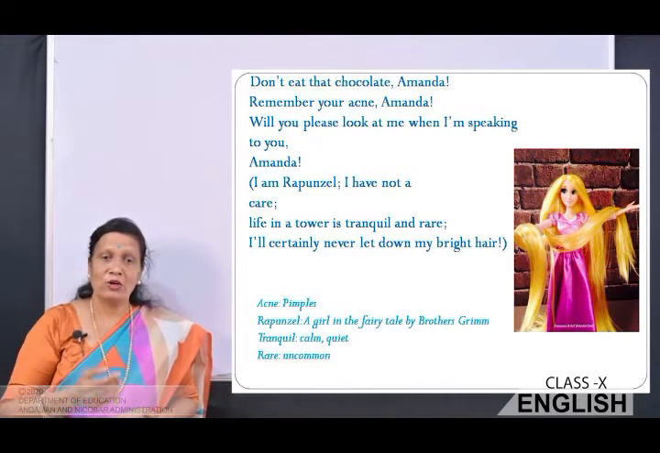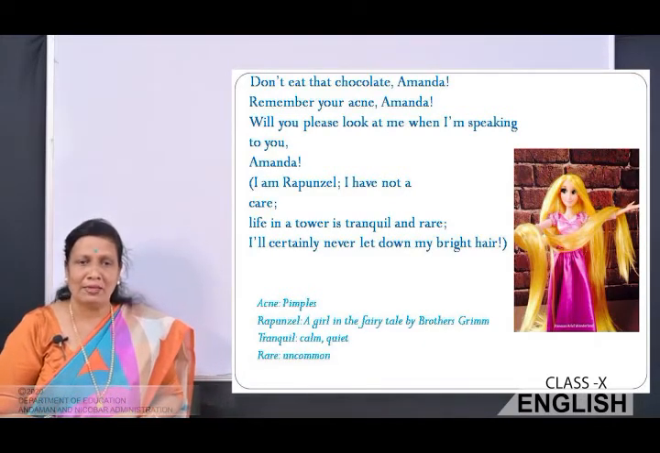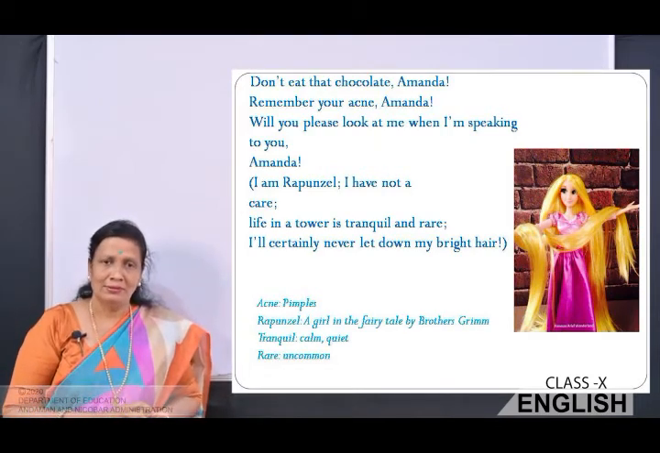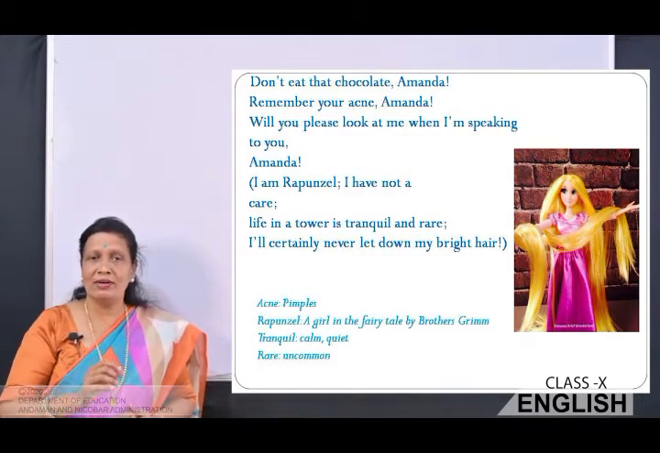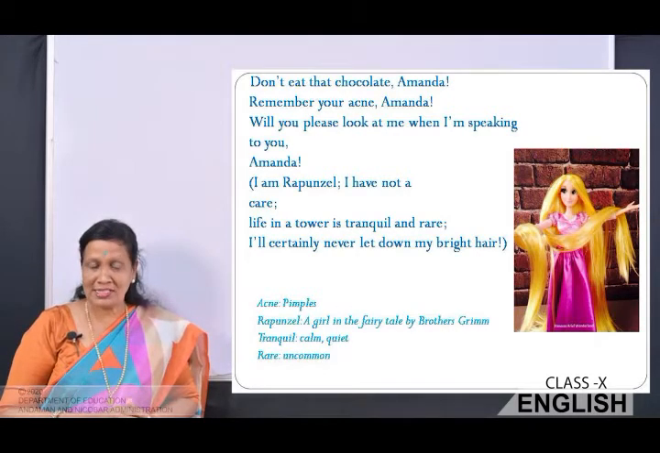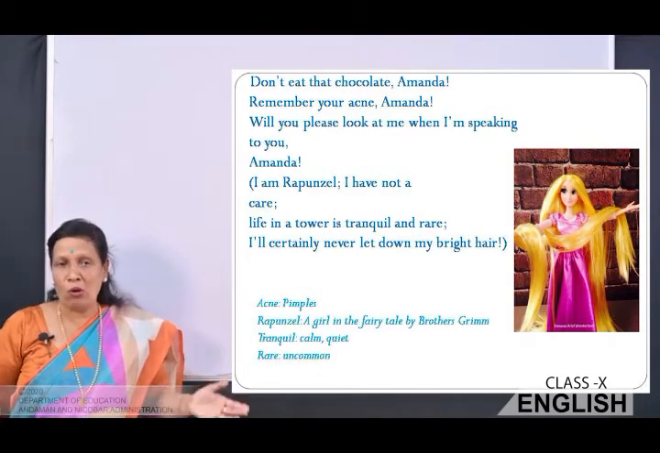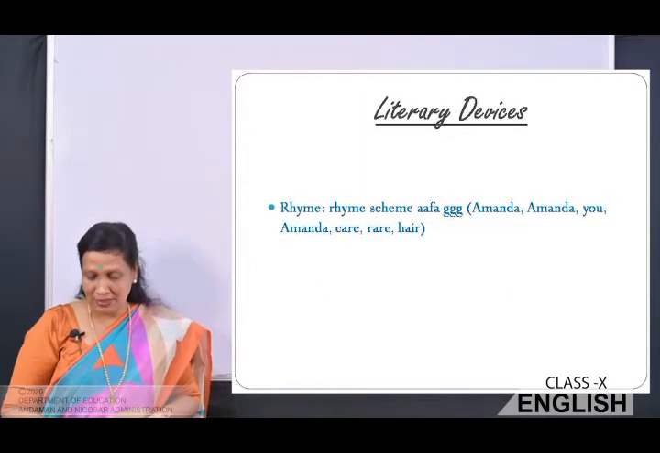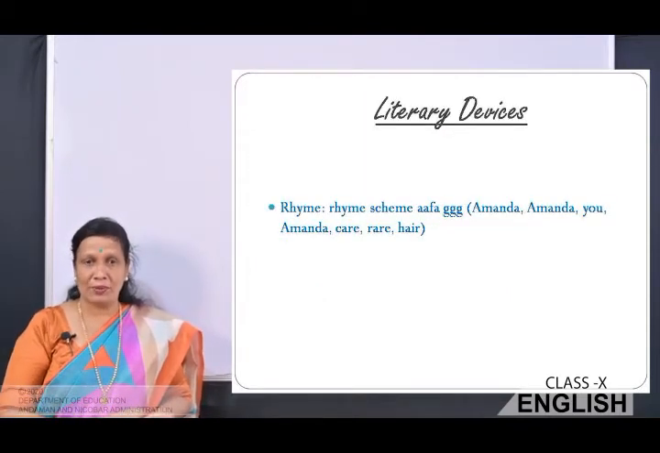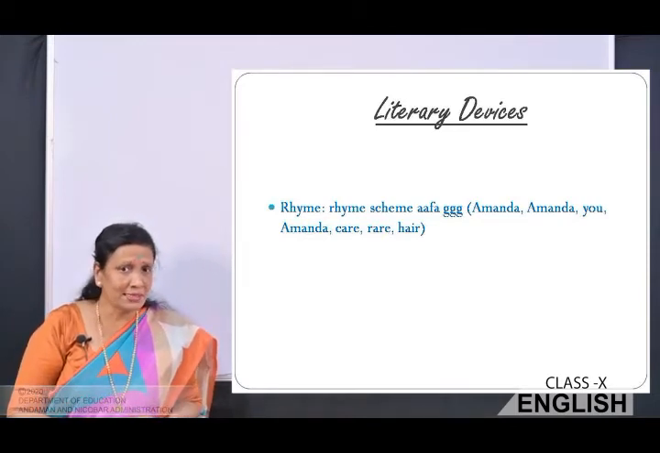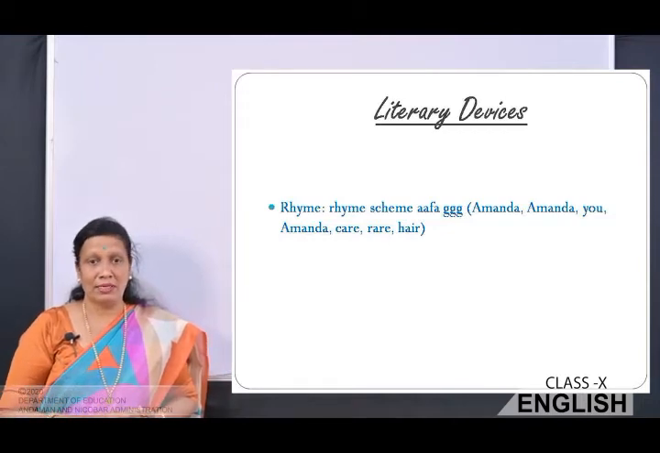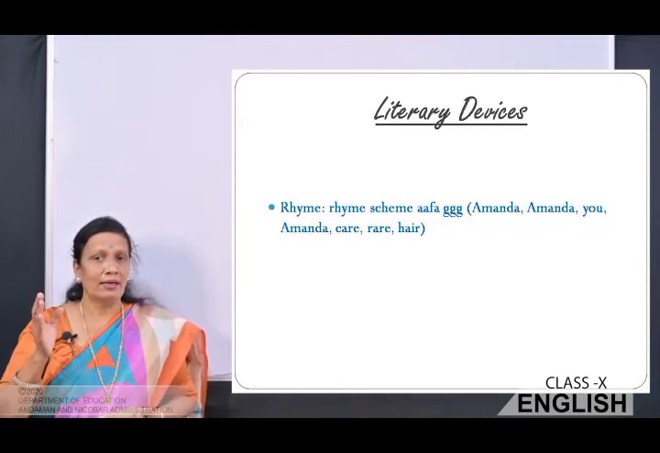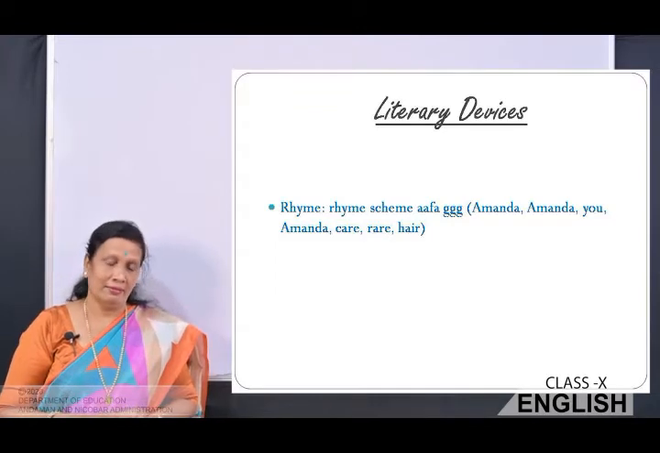Now, tranquil here means calm and quiet, and rare is uncommon. So she imagines herself as a Rapunzel, and she says, I'll certainly never let down my bright hair. She says she also would like to have long hair like Rapunzel. Okay, now let's look at the literary device. Here the rhyme scheme is AAFA GGG. Amanda, Amanda, you, Amanda, again care, rare and hair, the rhyming words.